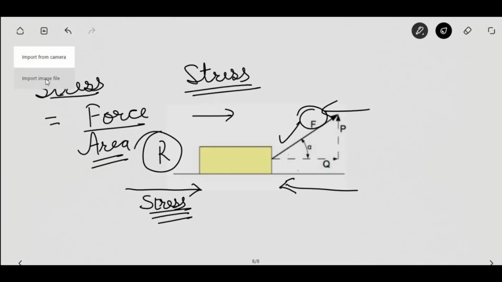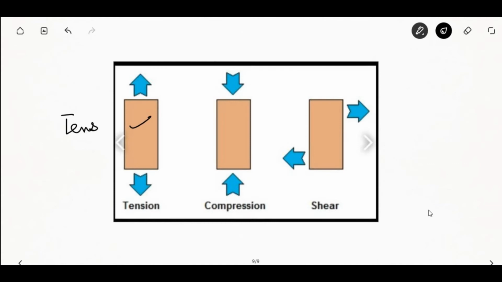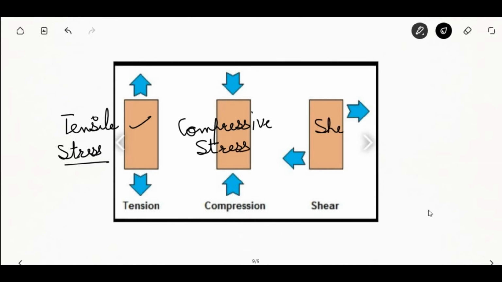Coming to the types of stresses, there are three types of stress. Number one is the tensile stress, second is the compressive stress, and third is the shear stress. First comes the tensile stress.